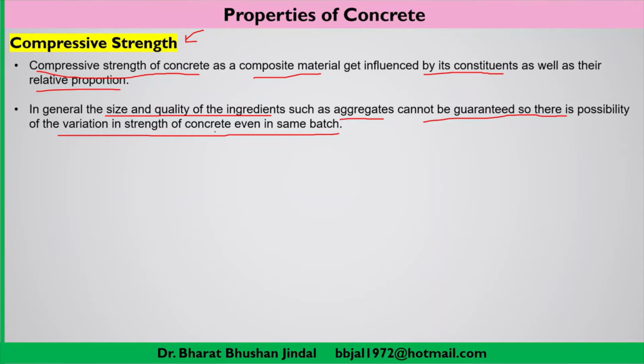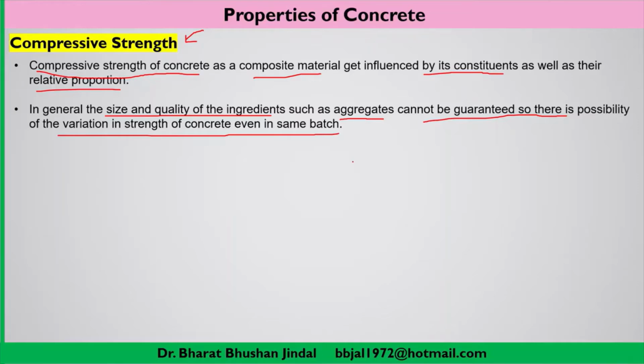So what I want to say here is that if we have prepared 10 cubic meters of concrete, then there is a possibility of variation of compressive strength in each cubic meter. That means if you take samples from a single batch of concrete and cast cubes, then you may find that every cube shows a different compressive strength.